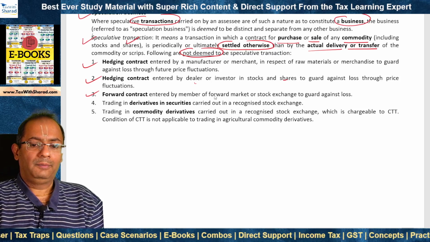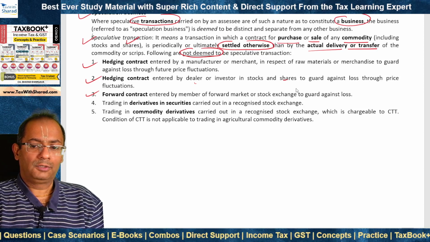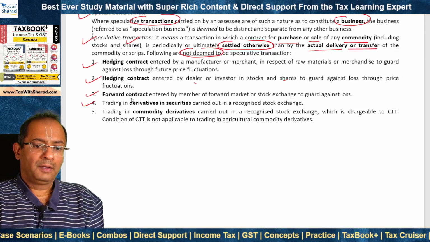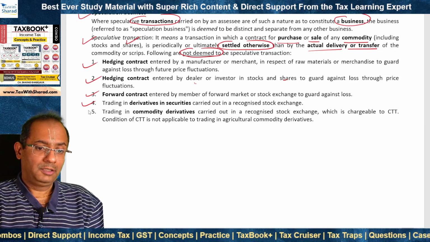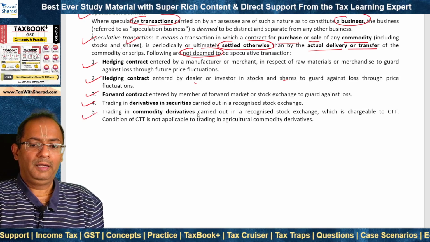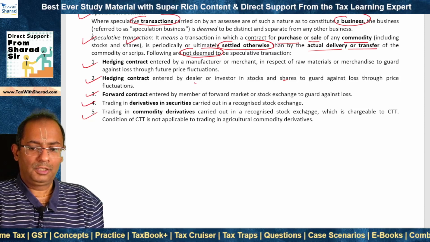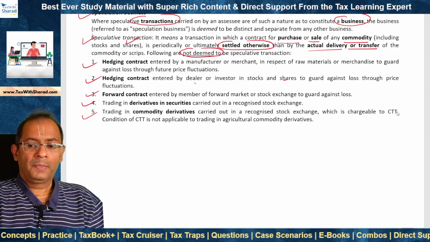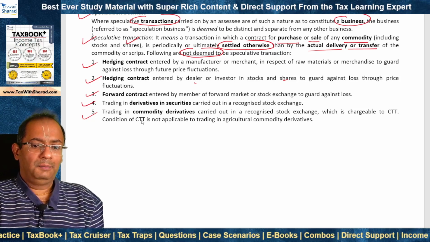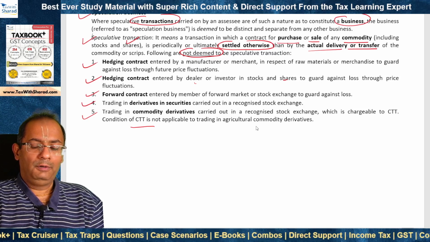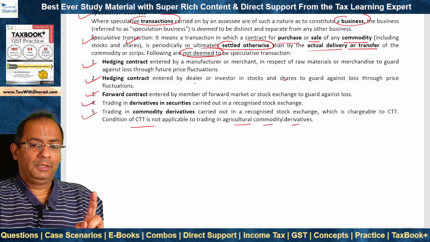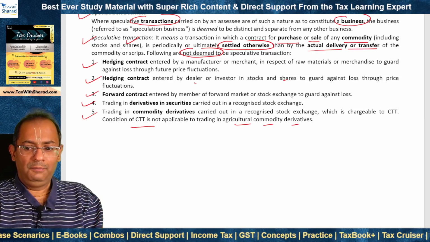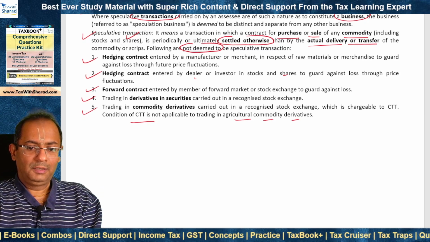Forward contract entered by a member of forward market or a stock exchange to guard against loss. Trading in derivatives and securities carried out in a recognized stock exchange. And trading in commodity derivatives carried out in a recognized stock exchange, which is chargeable to commodities transaction tax. But the condition of CTT is not applicable to trading in agricultural commodity derivatives. So these are 5 transactions which are not deemed to be speculative transactions in this respect.